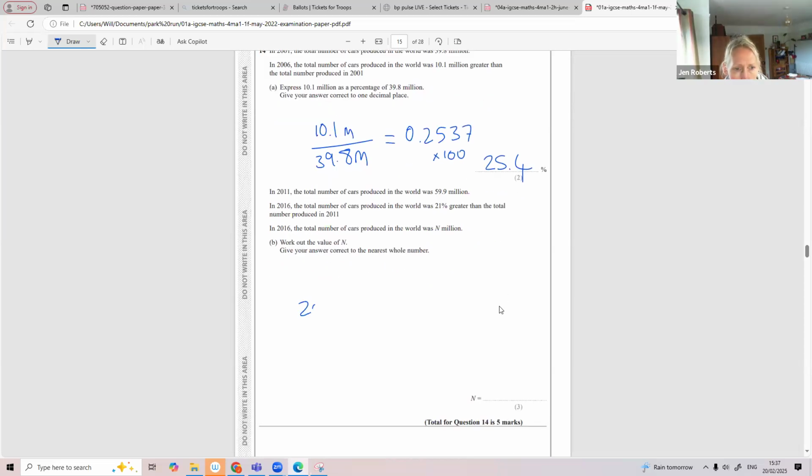In 2011, the total number of cars produced was 59.9 million. In 2016, the total of cars produced in the world was 21% greater. So we want to increase this by 21%, don't we? So let's get our 21% of 59.9 million first. How do we do that? Change this to a decimal.